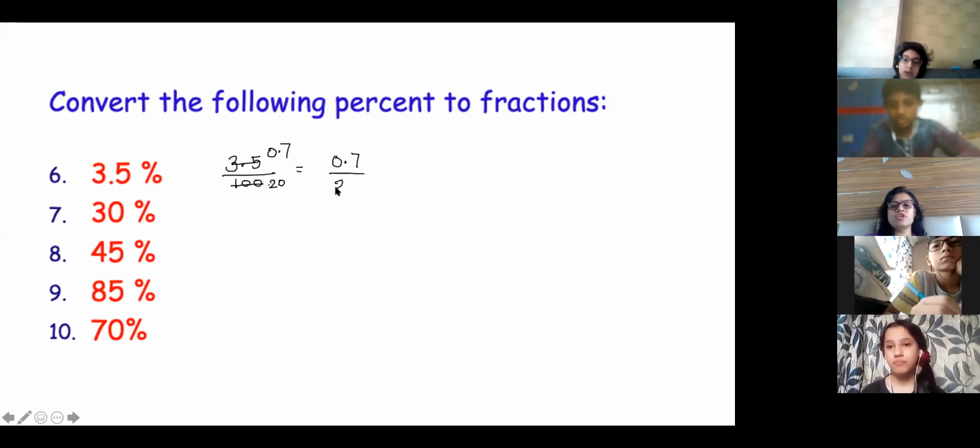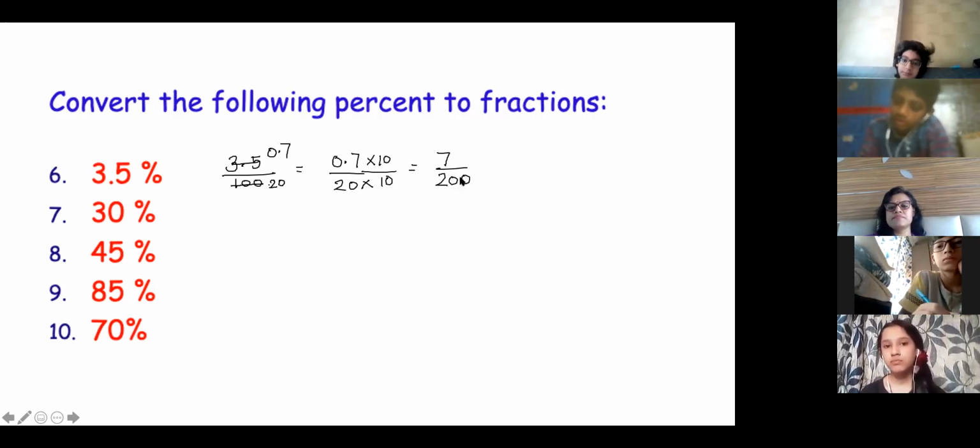So the answer is 0.7 upon 20. But I need it in fraction. So to convert it into a fraction, just multiply by 10, because I don't want a decimal in the numerator. I need a pure fraction. Okay? So what is the answer? Multiply the numerator by 10, 7 upon 200. So this is 7 by 200.